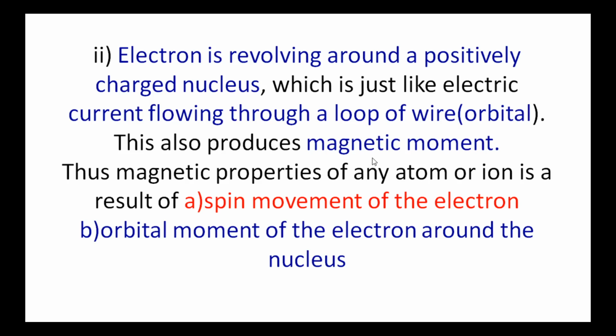That magnetic moment is known as magnetic moment due to orbital motion. Thus the magnetic properties of any atom or ion are a result of two types of movements. First is the spin movement of the electron. Second is the orbital movement of the electron around the nucleus.